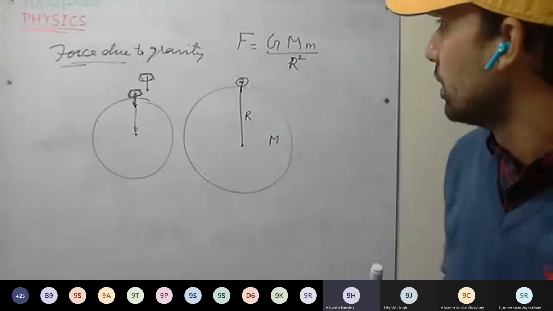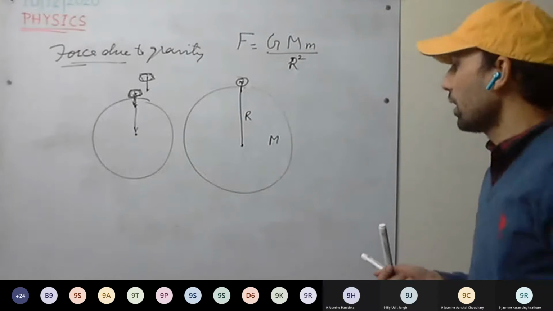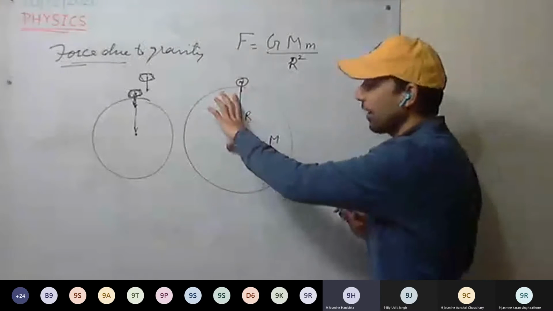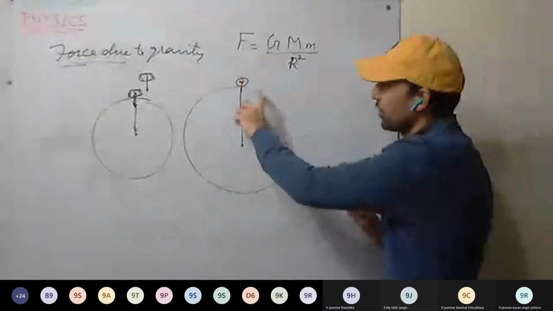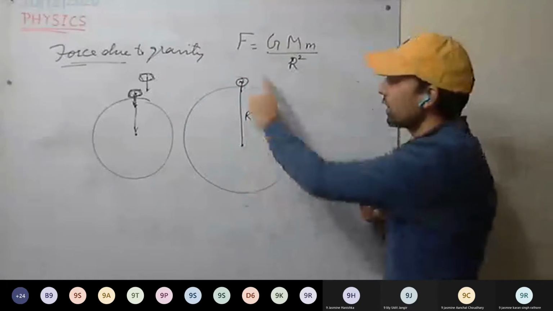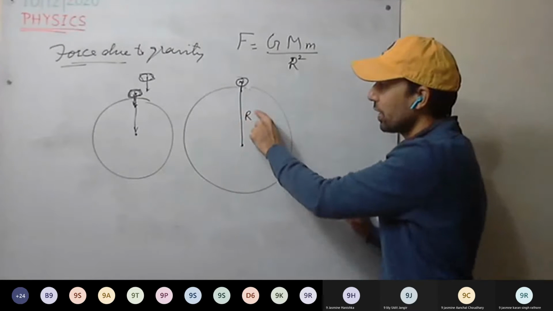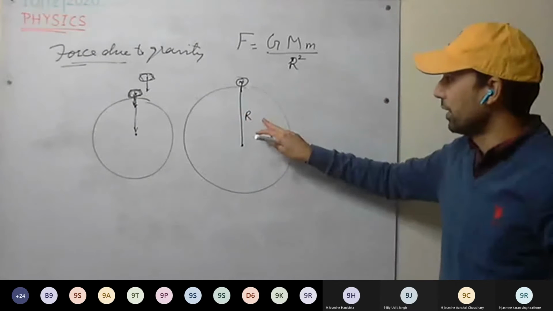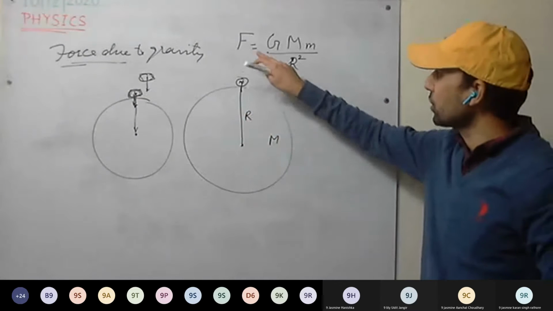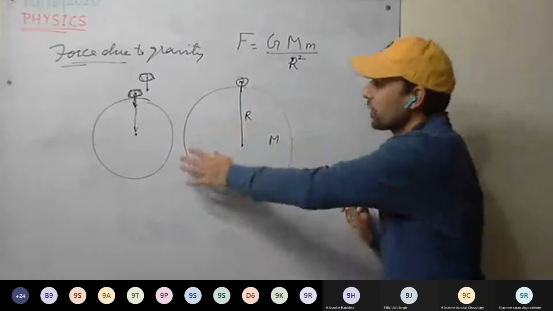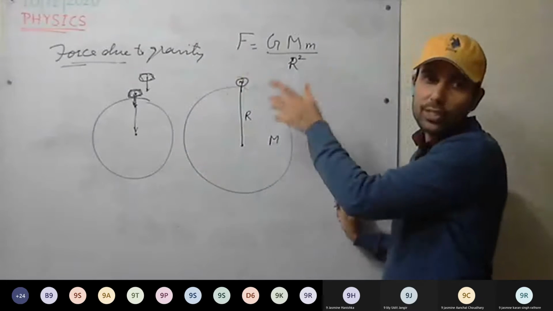Sir, but the radius is not constant on Earth. It is smaller at the poles. It's fine. We have taken the average radius. Assume that Earth is a perfect sphere and we have taken the radius as the same. We will be discussing how the gravitational force varies after some time. So here we have assumed that the radius is constant.